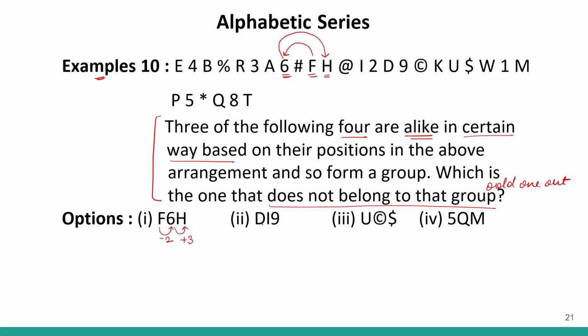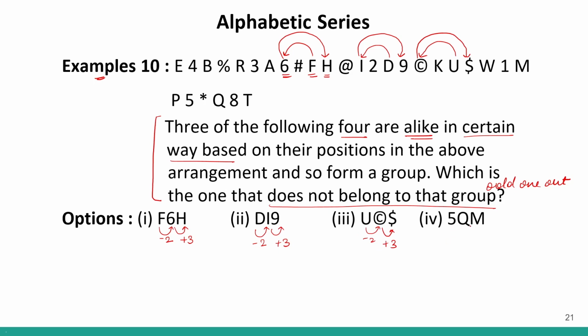Correct? Now let us look at D, I and 9. Over here I have D. From D to I, I am going -2. And from I to 9, I am going 1, 2, 3, so +3. Now we have U, C and the dollar sign. From U to C, I'm going -2. And from C to the dollar sign, I'm going 1, 2, 3, plus 3. So this is -2 and this is plus 3.